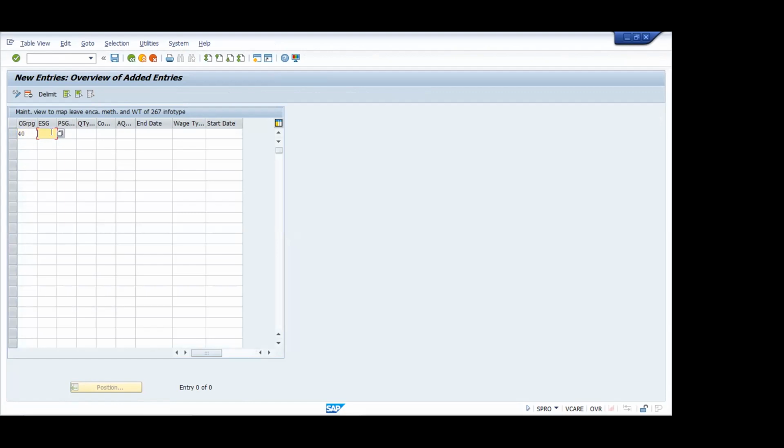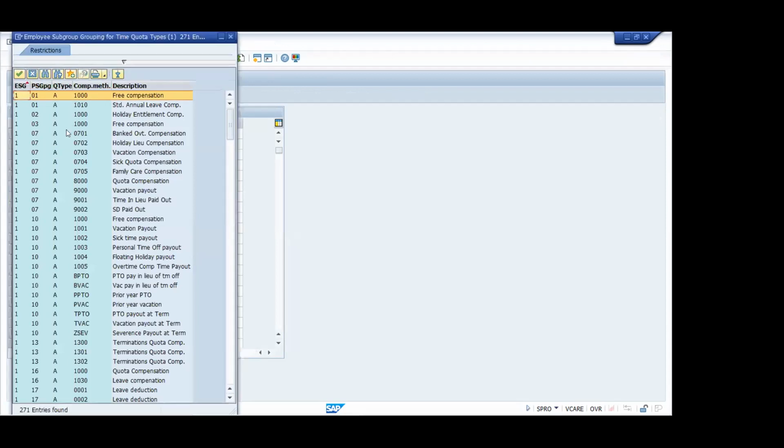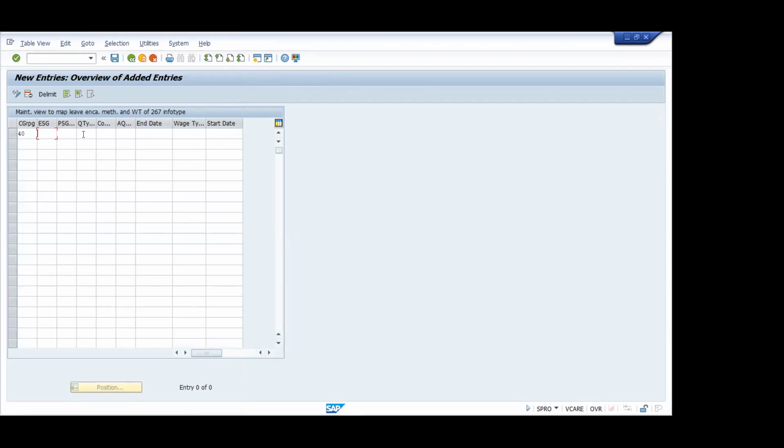So have you ever done leave configuration before? No, sir. Okay, so here I'm just telling you. Here you'll be getting something called ESG grouping, PSG grouping. Depending upon your ESG grouping, PSG grouping, personal sub area grouping, and your employee subgroup grouping, you'll be deciding which quota type will be eligible.